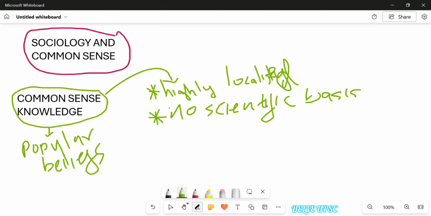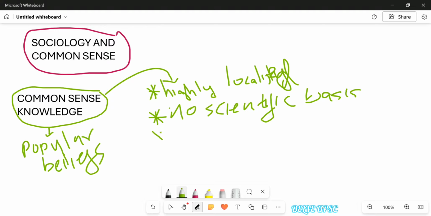So this knowledge or understanding does not have any scientific basis. It is just preached and believed by the people of the society, right? Common sense knowledge has no scientific basis, which means there is no body of concepts and no methodology. There is no particular method to study common sense. No scientific basis means what? There is no body of concepts. There is no method to study common sense knowledge, right?